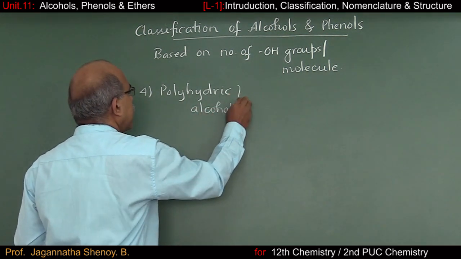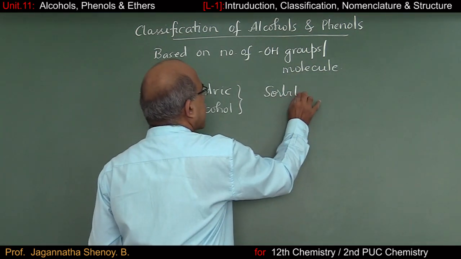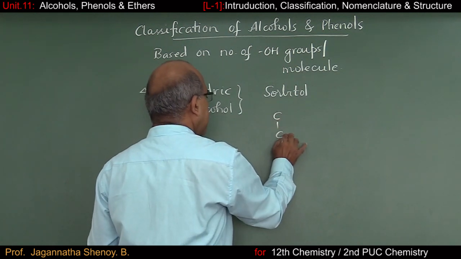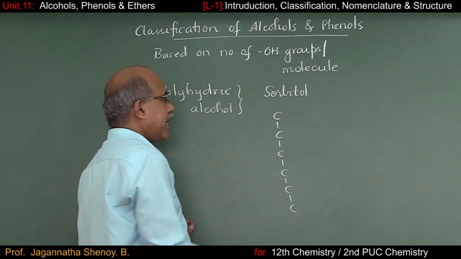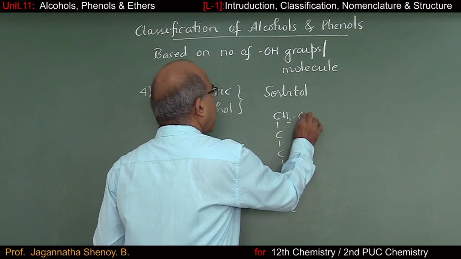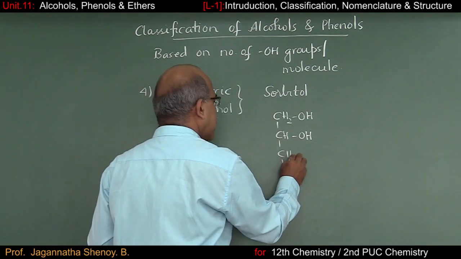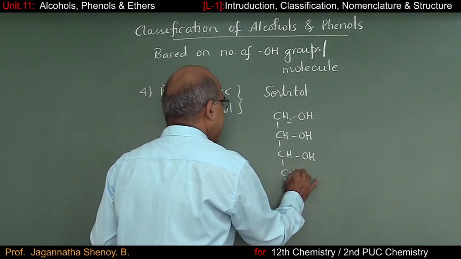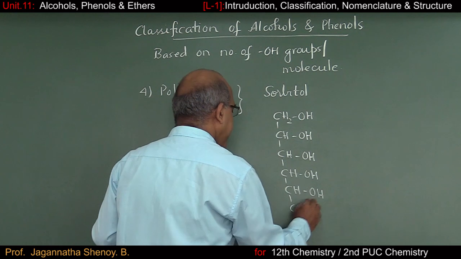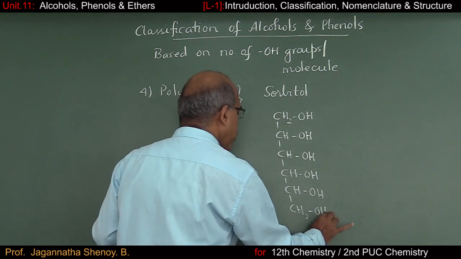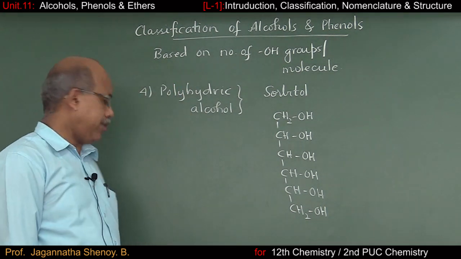The familiar example is sorbitol. So what is sorbitol? We have 6 carbon atoms here, an open chain compound, and each carbon atom contains one OH group. So I can write the structure of this molecule as CH2OH, CHOH. So we have 4 CHOH groups here, and finally again we have CH2OH. This is an example of a polyhydric alcohol.